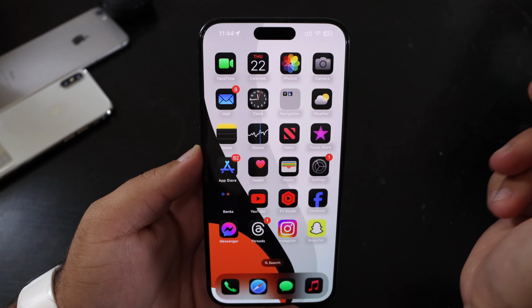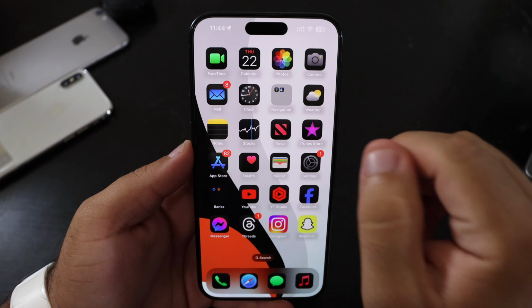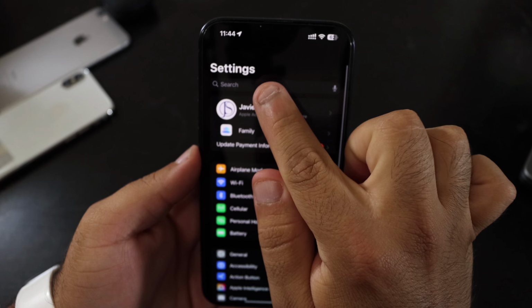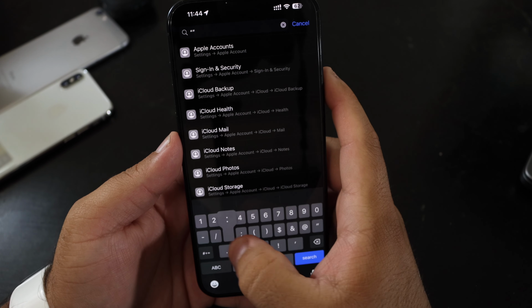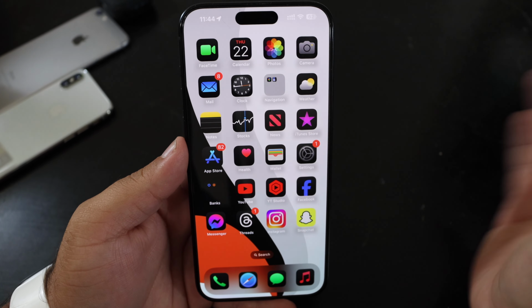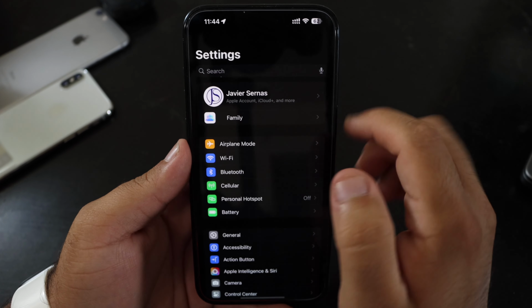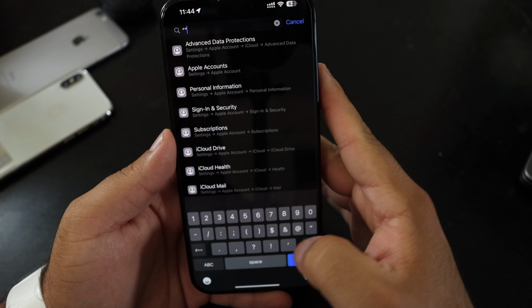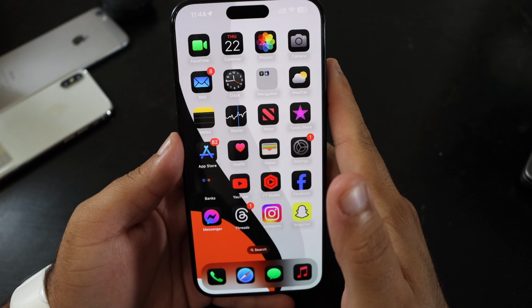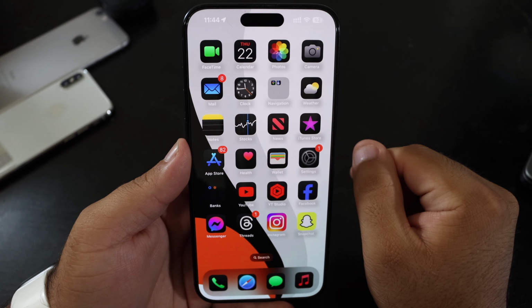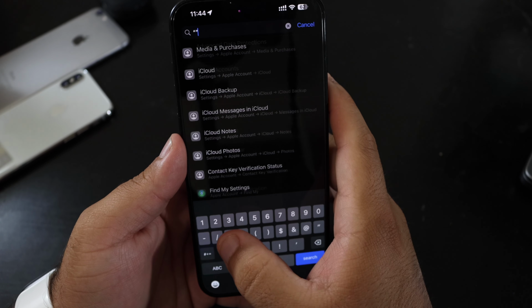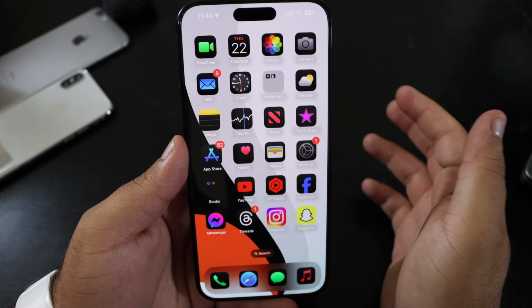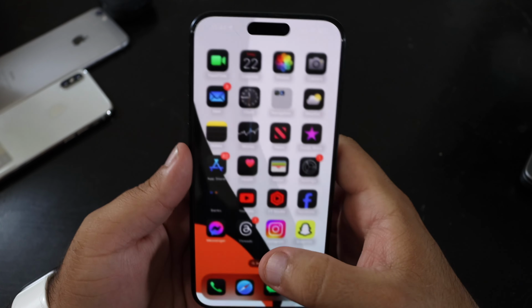This bug glitch is also repeatable in the settings. If we go to our settings here and swipe down, hit search, and then quote, colon, 4, it just automatically closes the app. If we do it one more time, quote, colon, it could be a different number, it just crashes the app completely. So it looks like it's maybe doing it on the whole system. Let's do a different number. Yeah, it just crashes the app.